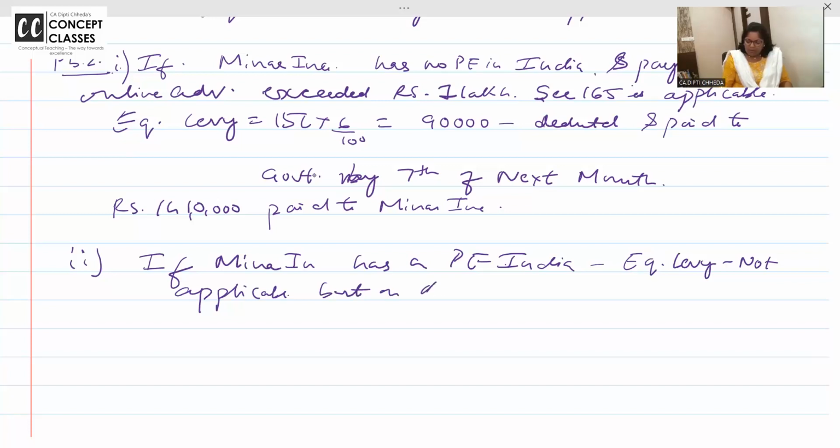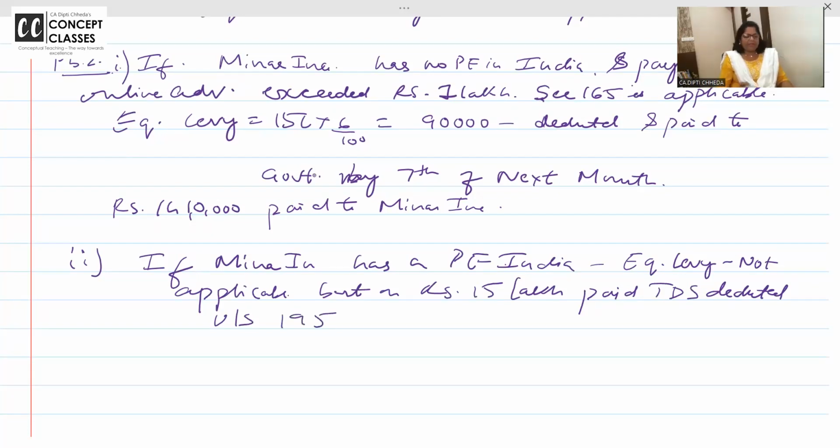But on rupees 15 lakhs paid, TDS is deducted under section 195 because it is a non-resident. Minar Incorporation is a non-resident but has a PE, so equalization levy is not applicable. But when we pay 15 lakhs, we will deduct under 195.